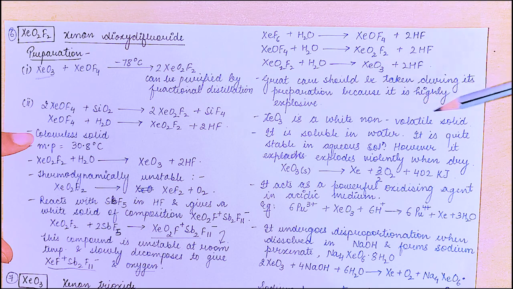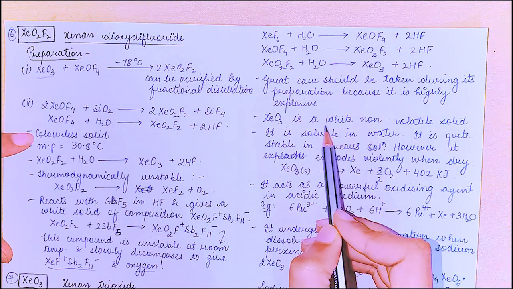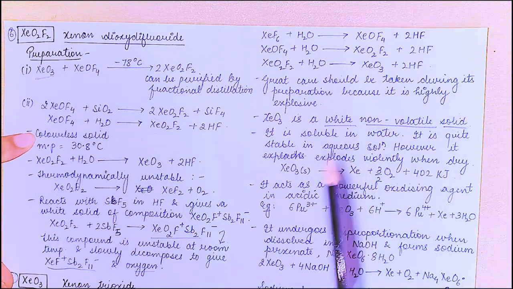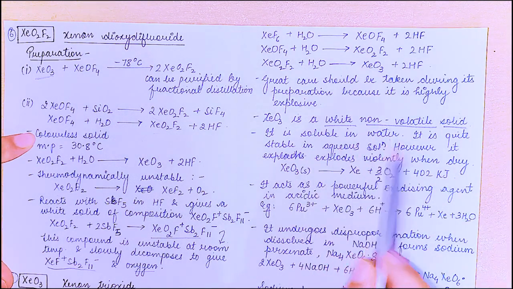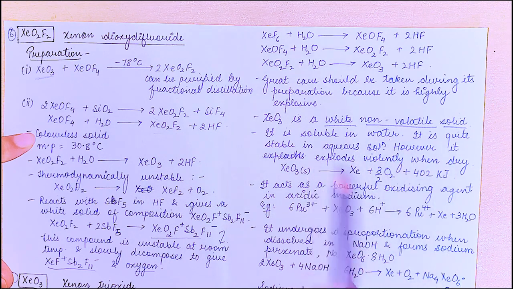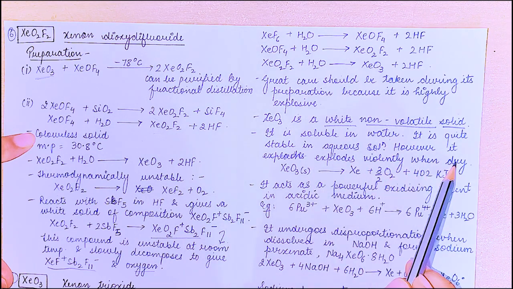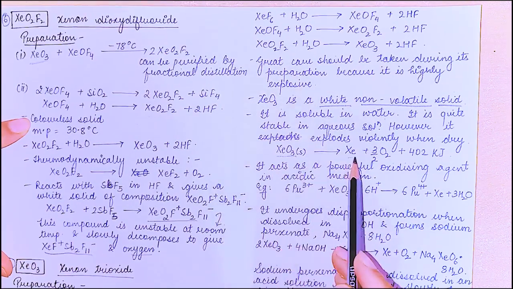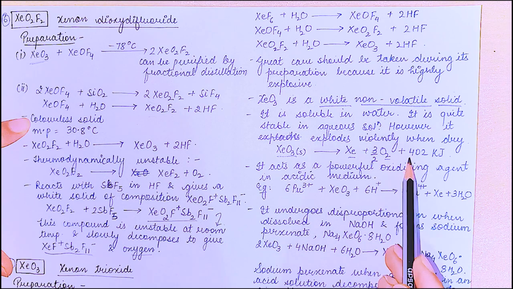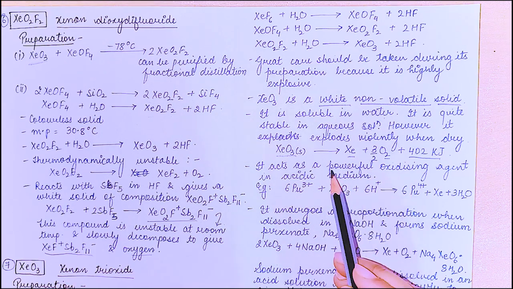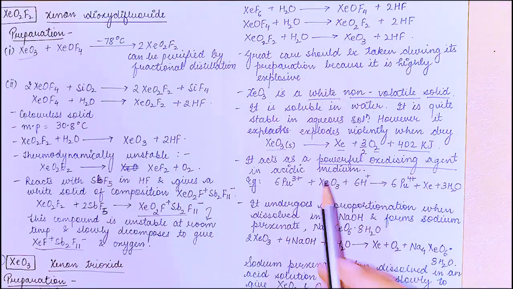Great care should be taken during its preparation because it is highly explosive. XeO3 is a white, non-volatile solid. So this is white in color and it is non-volatile, it is solid. It is soluble in water. It is quite stable in aqueous solution. However, it explodes violently when dry, right? It forms xenon plus oxygen and releases a large amount of energy, so it is highly explosive. It acts as a powerful oxidizing agent in acidic medium.